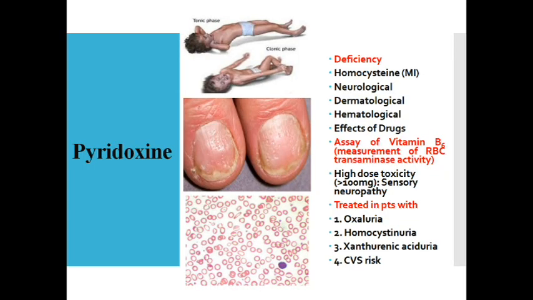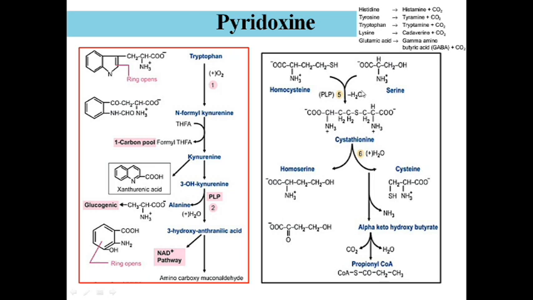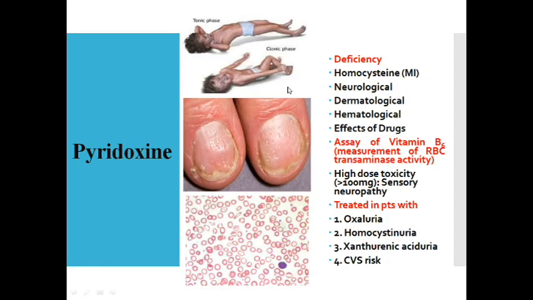And coming to the deficiency, as I already said, in PLP deficiency the homocysteine is going to shoot up. So there is homocysteinemia resulting in myocardial infarction. The patient can have neurological symptoms. Dermatological, yes, why dermatological? Again, the patient can have pellagra. Why? Because of pyridoxine deficiency. PLP is required by the kynureninase enzyme in the pathway of synthesis of niacin from tryptophan. The patient will have niacin deficiency and pellagra-like symptoms.